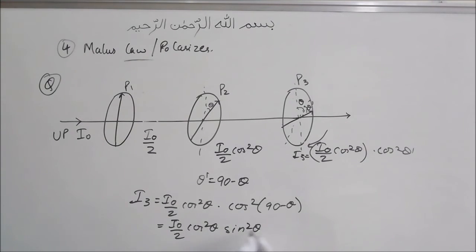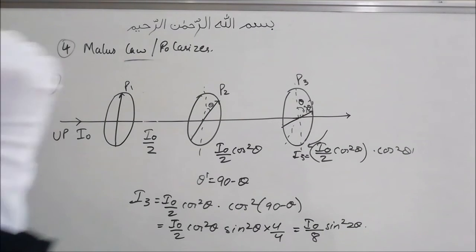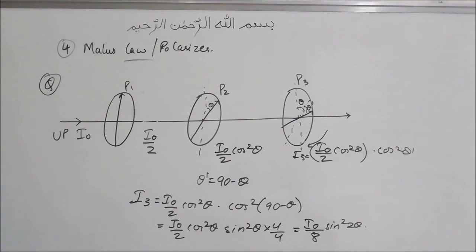Now multiply by 4 and divide by 4. We will have 4 cos squared theta sin squared theta, which is sin 2 theta the whole square. So it will be I naught by 8 sin squared 2 theta. This will be the intensity of light which is emerging from P3.